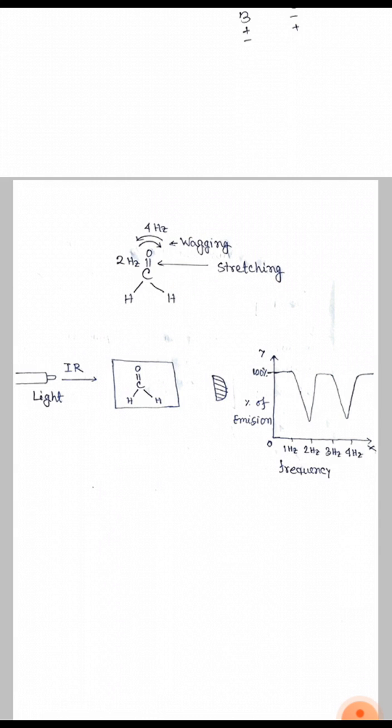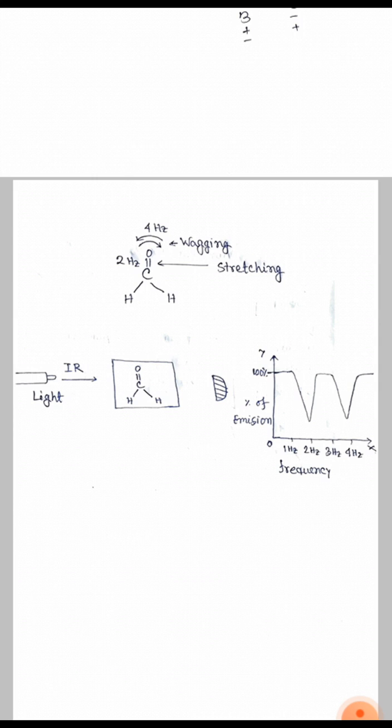Now we put 2 Hz frequency light. For the 2 Hz light, the maximum of the light is absorbed by the molecule, and the graph drops.